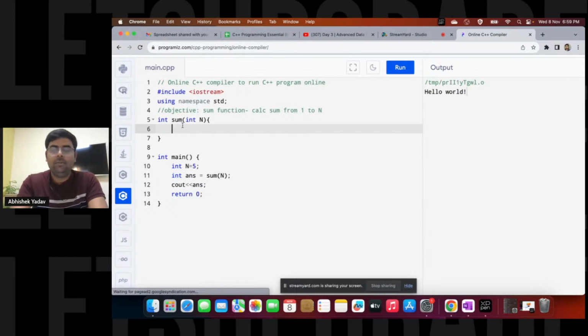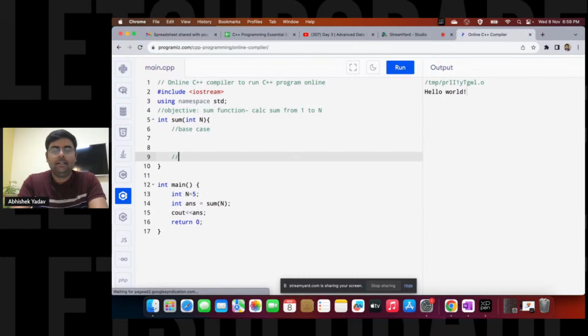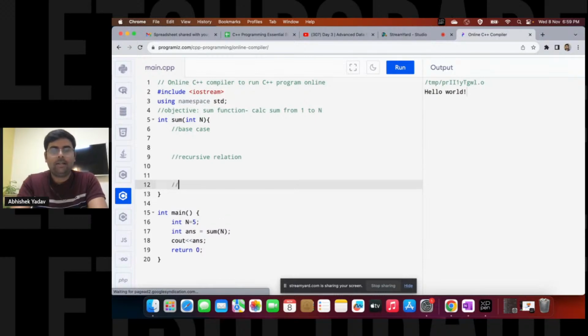After that, I have to write the base case, we have to write the recursive relation, and we have the calculation part, right? Okay, great. So basically, what we have to write in the recursive relation is what responsibility I have to give to the recursion.